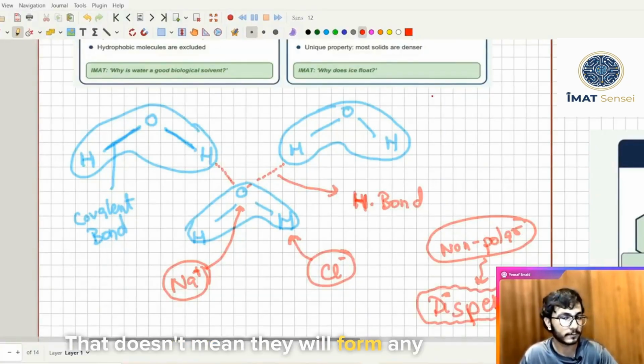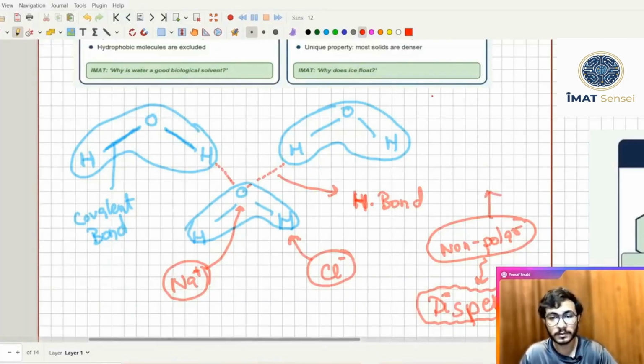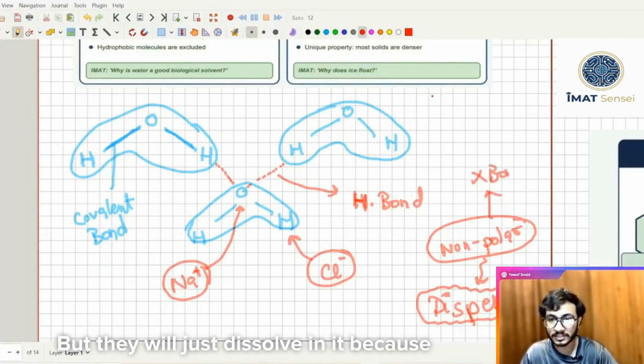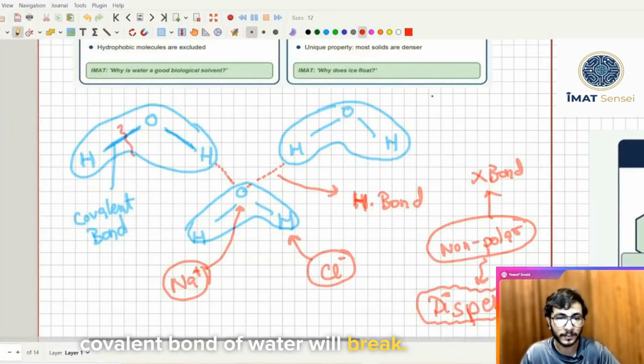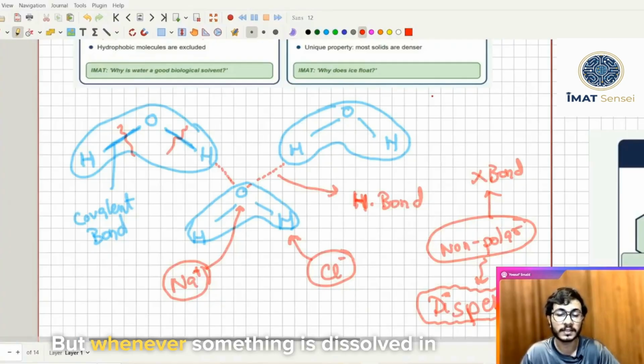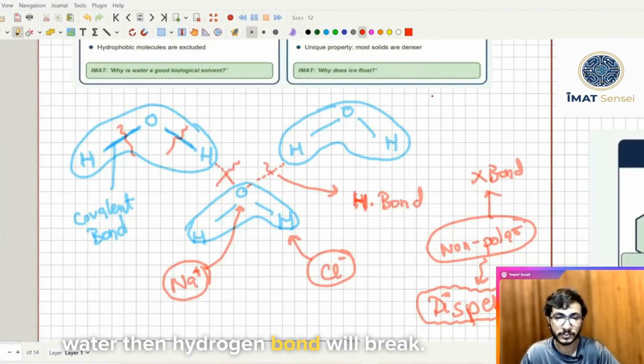That doesn't mean they will form any kind of bond, but they will just dissolve in it, because there is a difference here. Whenever a bond is formed, the covalent bond of water will break, but whenever something is dissolved in water, then hydrogen bond will break.